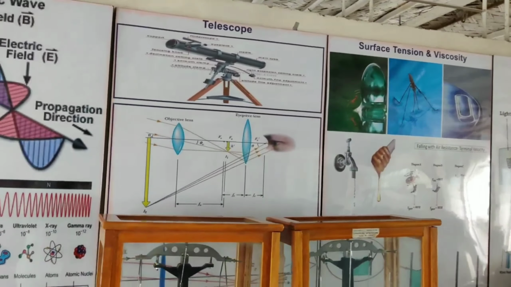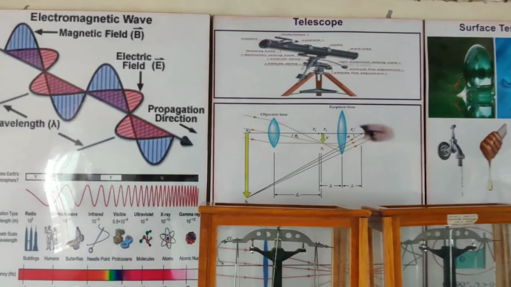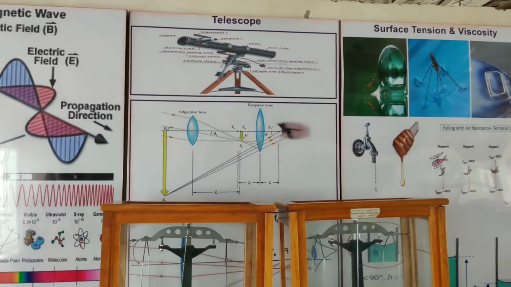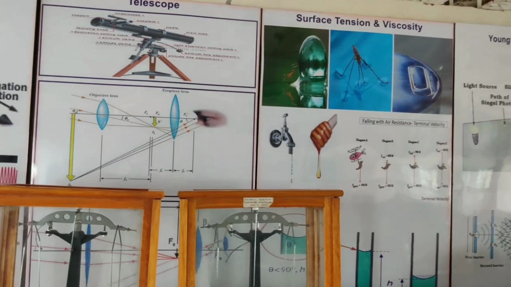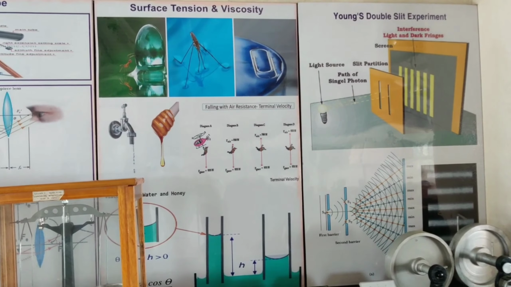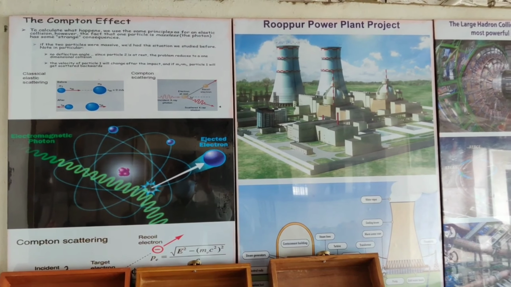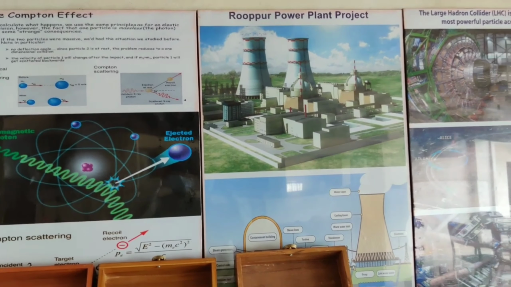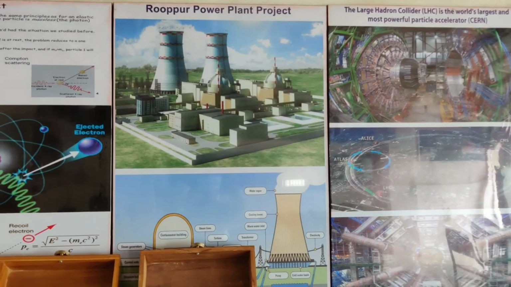You can see here some still pictures showing different figures of reflection of light, refraction of light, the photoelectric effect, and you can also see a figure of the Rooppur nuclear power plant.